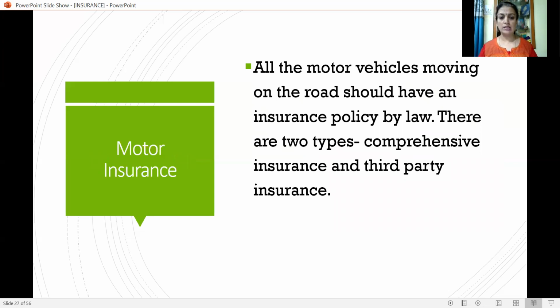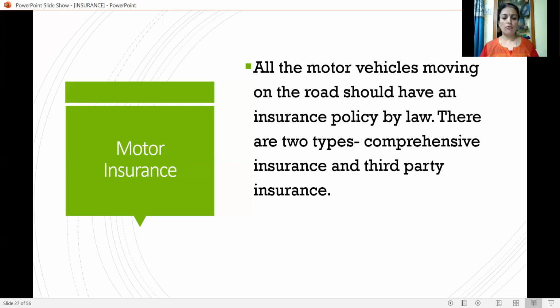All the motor vehicles moving on the road should have an insurance policy by law. It is mandatory. Other insurances are optional. If we wish, then only we will go for life insurance or fire insurance or marine insurance. But as far as a motor vehicle is concerned, it is mandatory. One has to take a motor insurance policy.